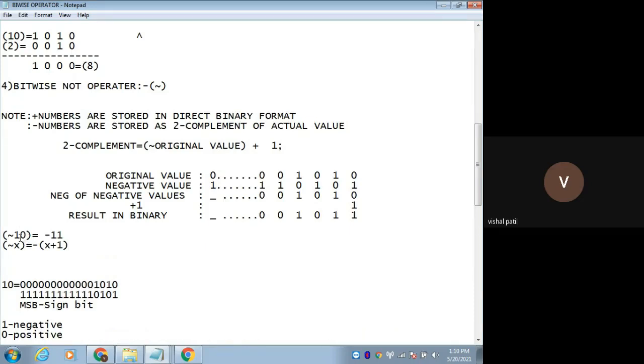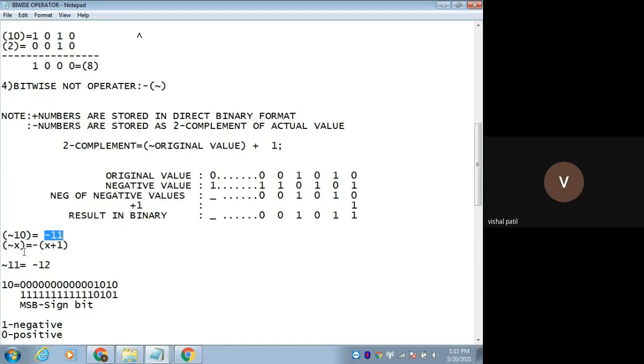Now can you tell me what is not of 11? What will be the output? Minus. Simply use this trick. Not of x, where I have taken x as 11, so this will be the result: minus of 11 plus 1, which is 12. In the previous case I took x as 10 and got minus 11.